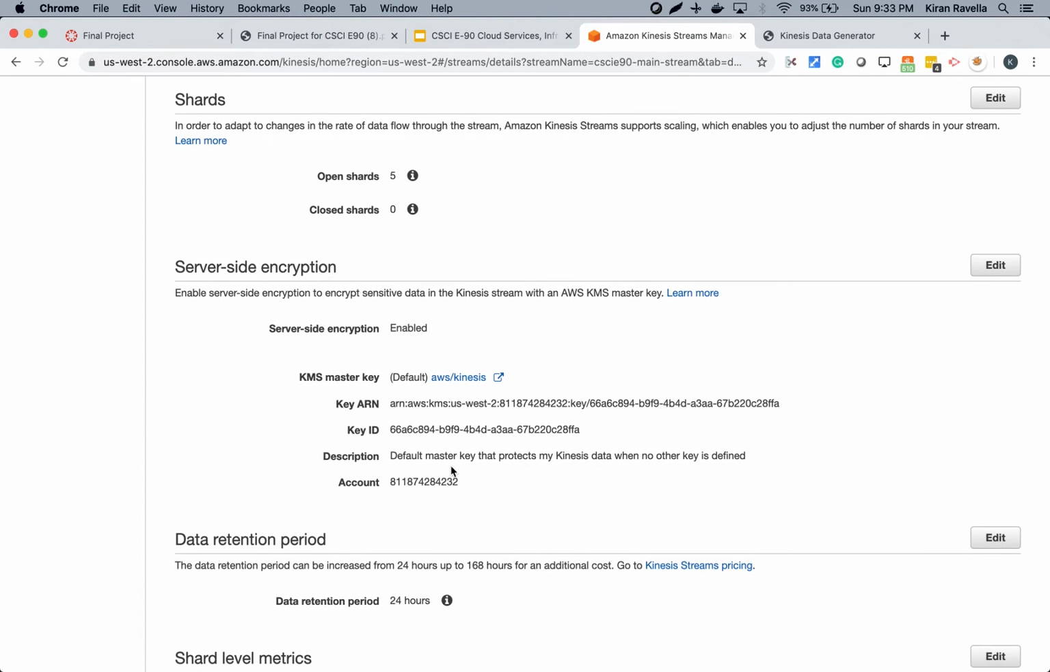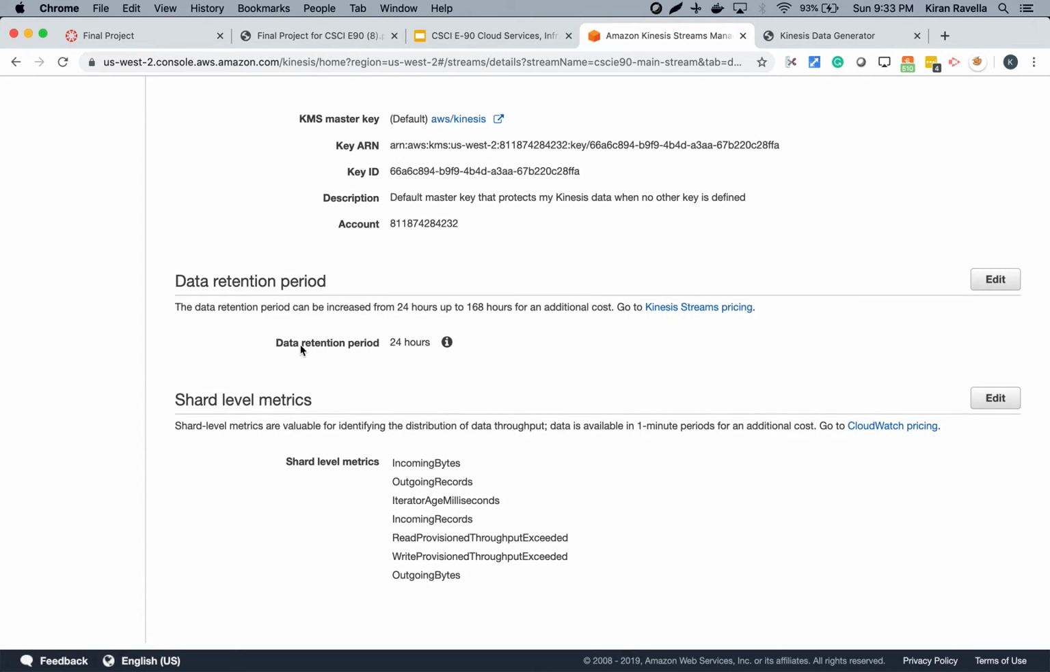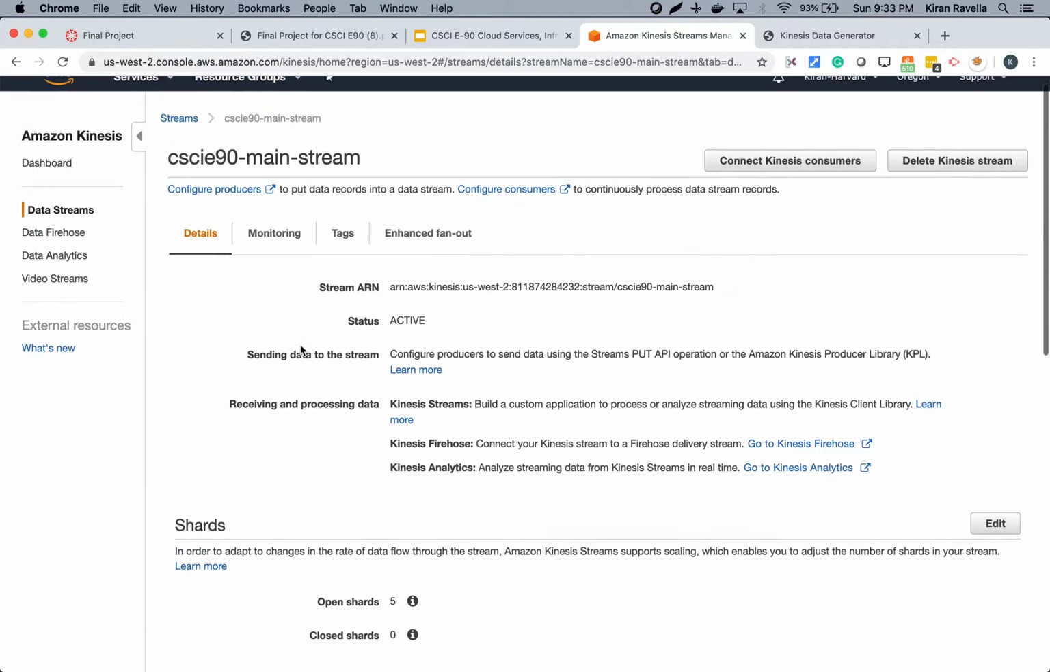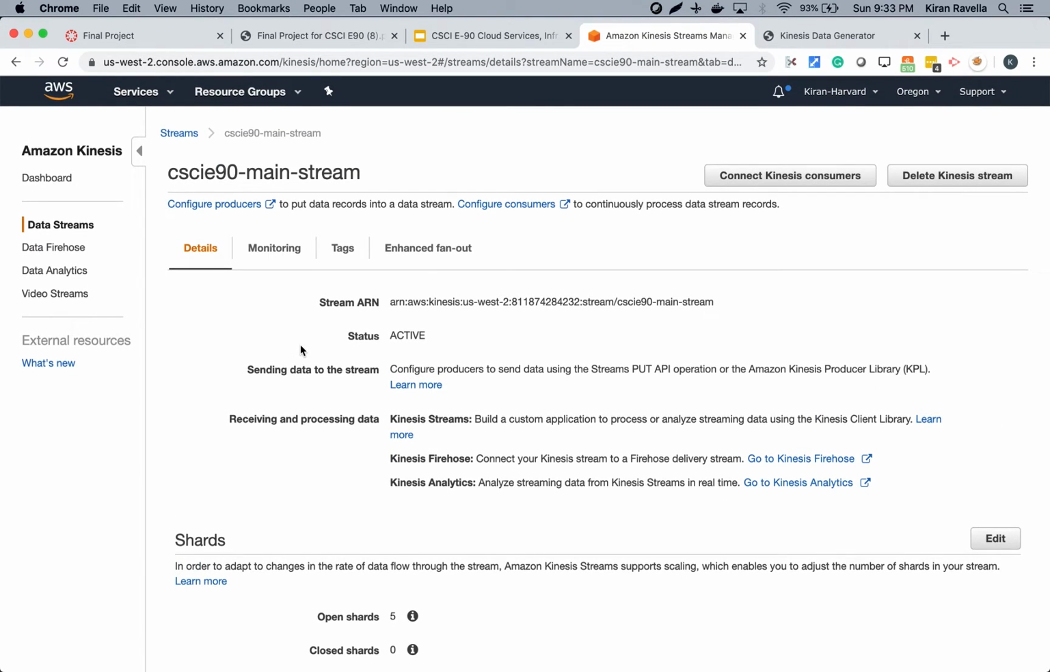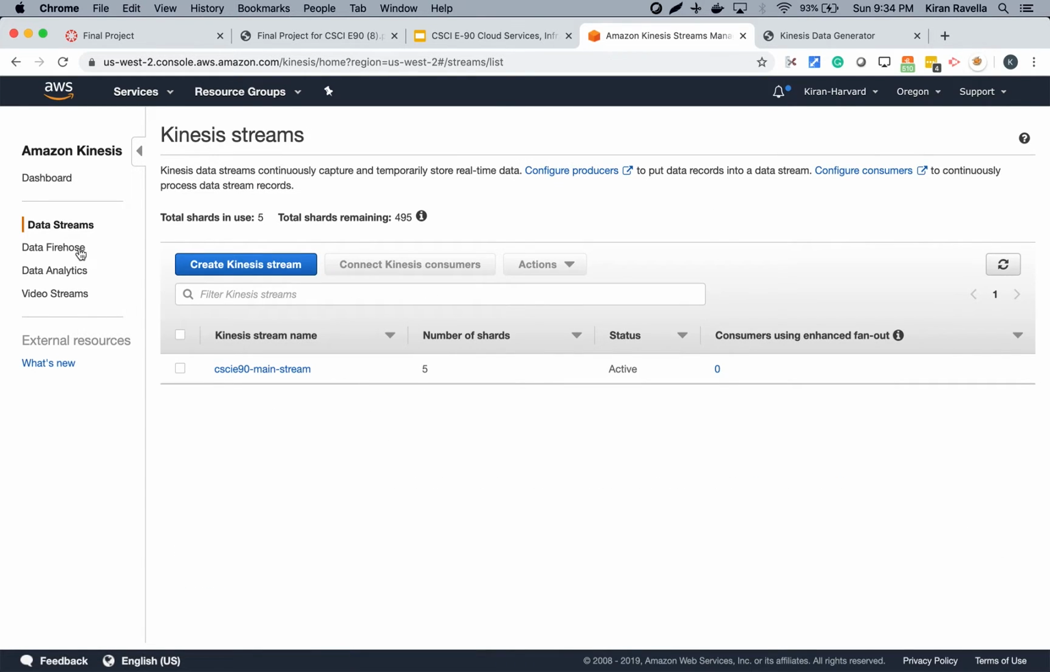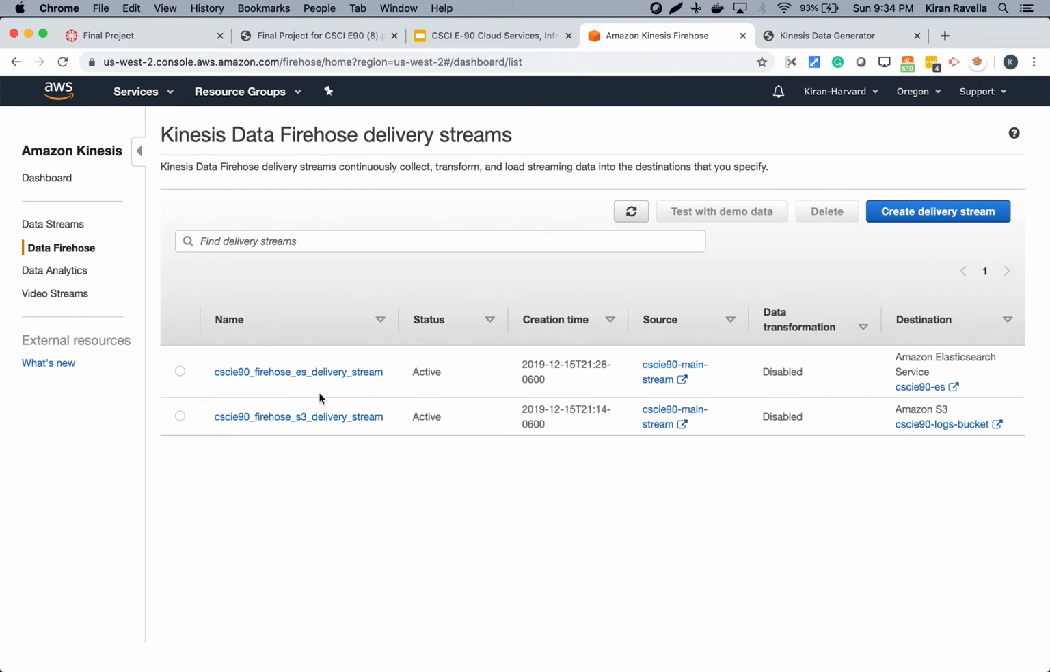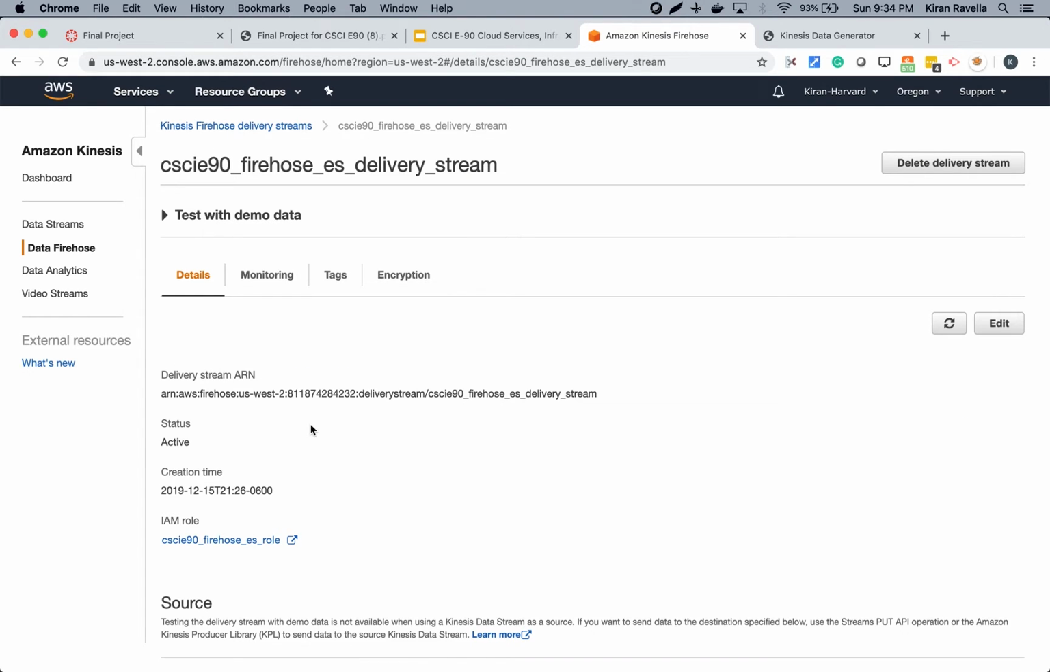Encryption is enabled, and the data in the Kinesis stream is retained for 24 hours. This is a serverless, fully managed service by Amazon. We don't have to worry about patching or upgrading or anything like that. Amazon manages everything for us. Once the data is in the Kinesis stream, Firehose picks up the data from the stream and sends it to the destination. We use 2 Firehose instances, one for sending the data to Elasticsearch and the other to send the data to S3. Both of them are provisioned and active.